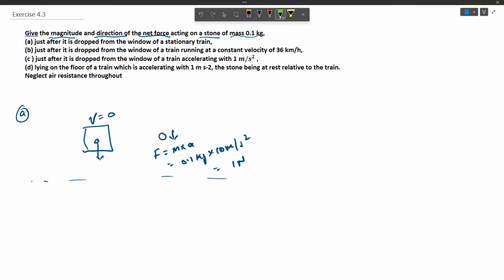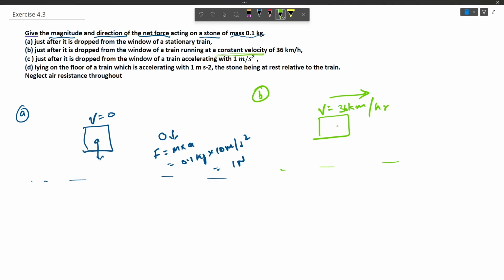Now in case B, the stone is dropped from the window of a train running at a constant velocity of 36 km per hour. Let us assume that the velocity is in this direction. Now we see that the velocity is constant.